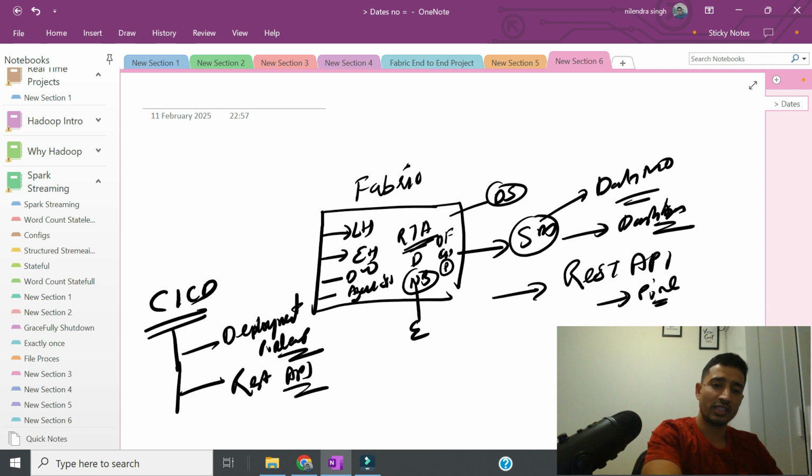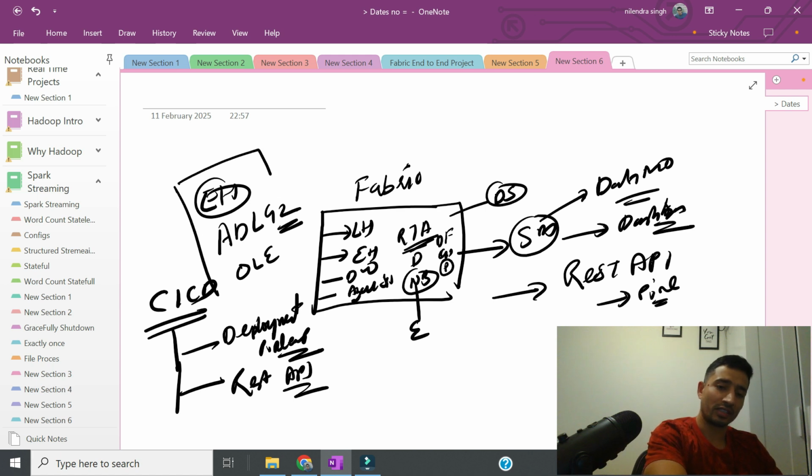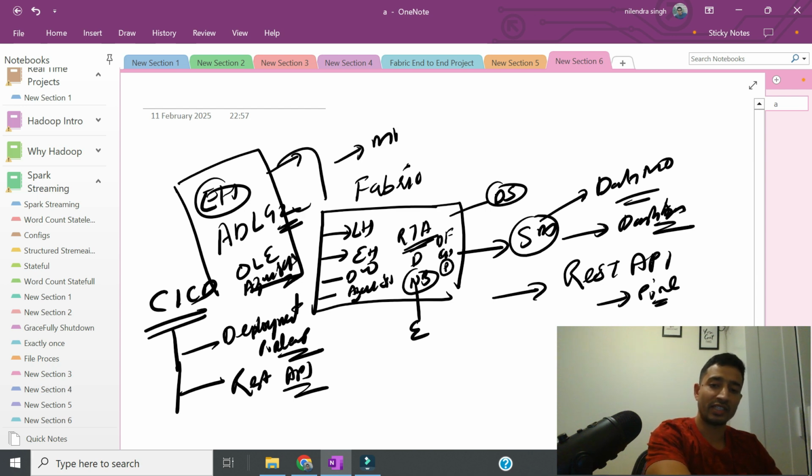And then on this side, we will be learning about Event Hub, theory and a bit practical, Azure Data Lake Gen2, right? And then OneLake Explorer. Yeah, this is on this side. And if people want one more data source, how to provision Azure SQL as well, and how to store it. From here to here, we will be using Metadata-Driven Pipelines for full load and incremental load.